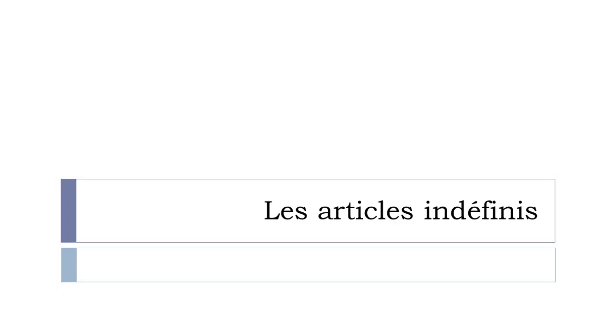We'll discover les articles indéfinis. So, indefinite articles. In English, there is only one, a or an, and in French, un. In French, we always have the difference between the masculine form, the feminine form, and the plural form, as we saw in the previous lesson. Remember, for the definite articles, it was the same. And in this lesson, article indéfini, well, it's the same.